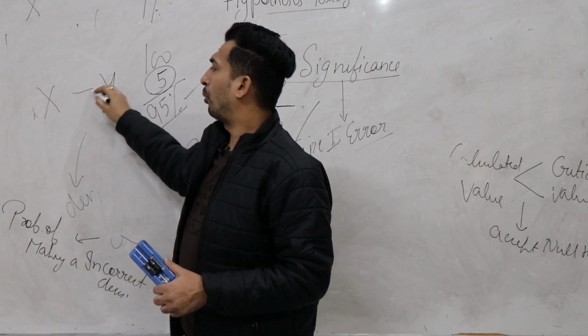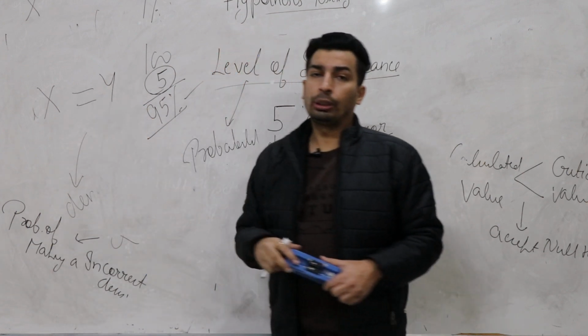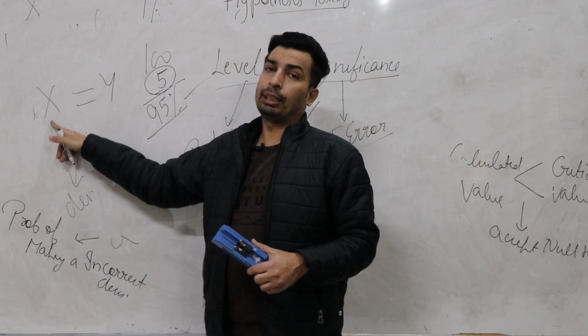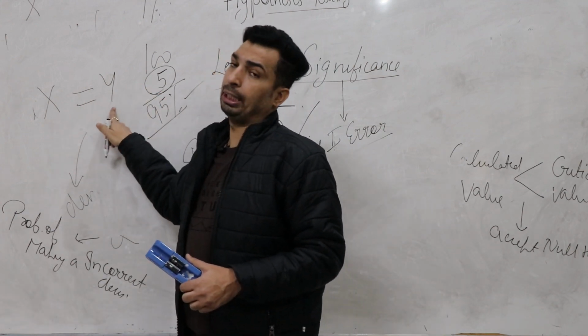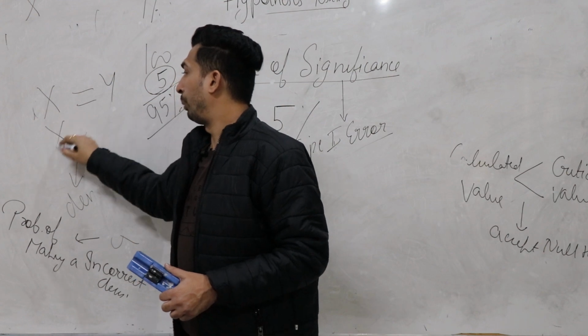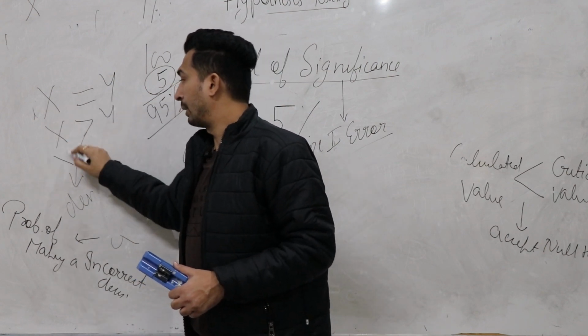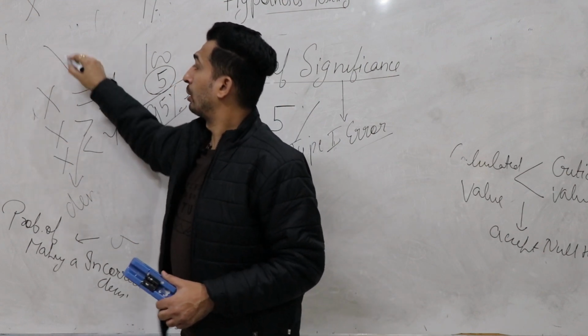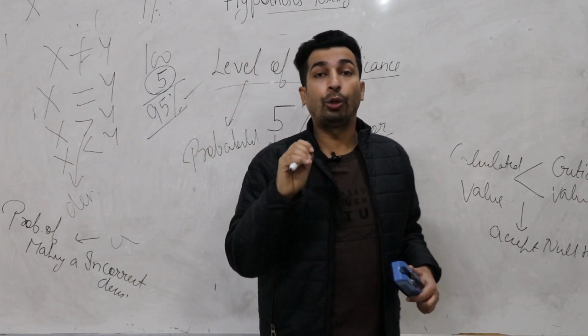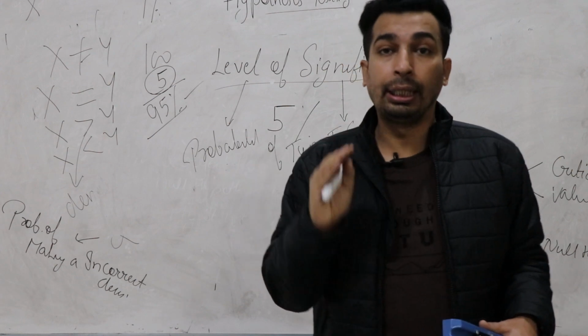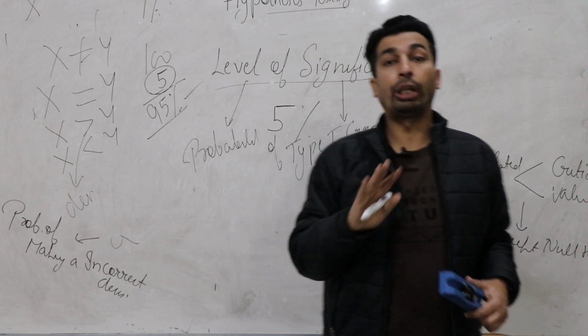As per the null hypothesis, both values are the same, x is equal to y. But in real life, both values are not always the same. Either x is superior to y, or x is inferior to y, or x is not equal to y. So that's why we always try to avoid the null hypothesis in real life. This thing you have to keep in mind.